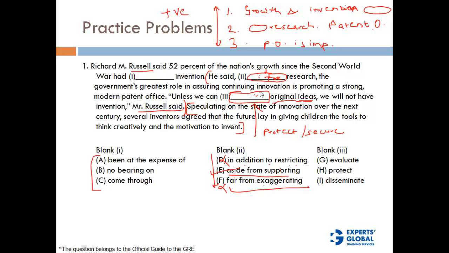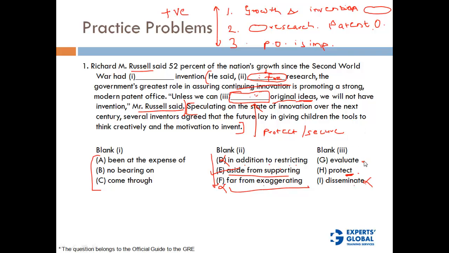Also, quickly look at options for blank 3. We want something like protect or secure: evaluate, protect, disseminate. Disseminate is a negative word, wrong. Evaluate, unless we can evaluate original ideas, we will not have invention. Now, evaluating original ideas, yes, that is also part of the patent office, but the meaning that fits more in this context is protect, because we are talking about the job of the government's patent office in continuing innovation. So continuing innovation requires protection more than evaluation.